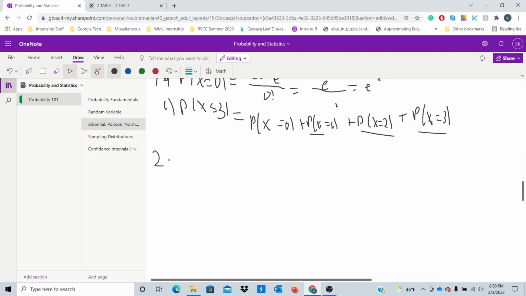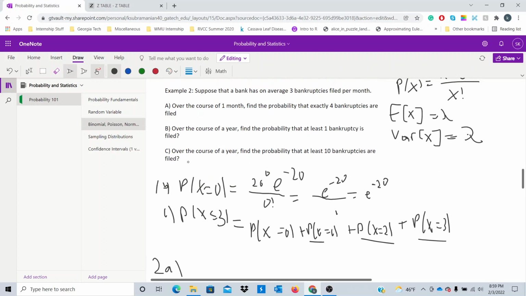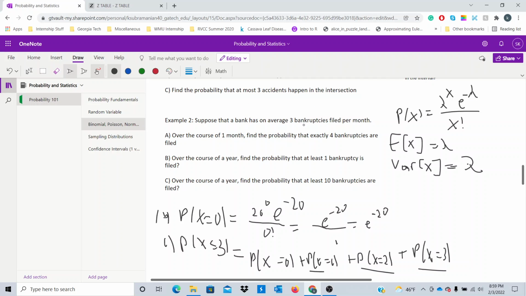Alright, so 2A. When you read this question, let's identify what is the expected number of occurrences. So in the case of this problem, we know that there's on average 3 bankruptcies filed per month. That's like a rate, basically. So over the course of 1 month, we want to find the probability that 4 bankruptcies are filed. So essentially, we know that 3 occurrences occur per month. So in the course of 1 month, what is the probability of 4 occurrences happening, right?